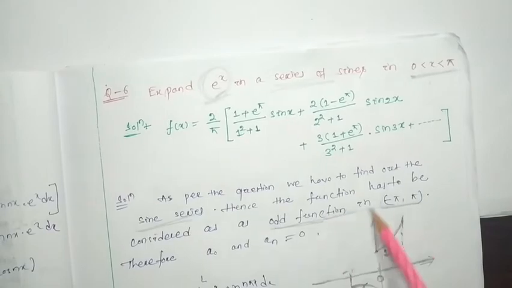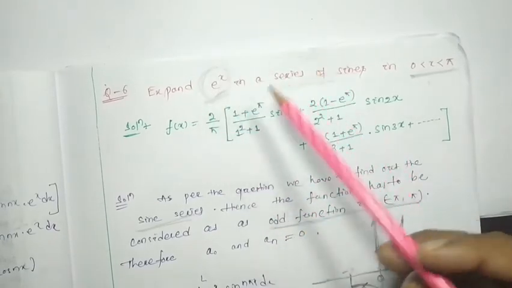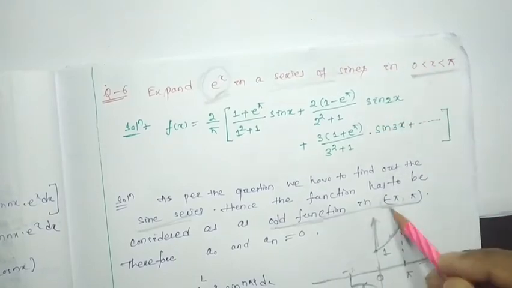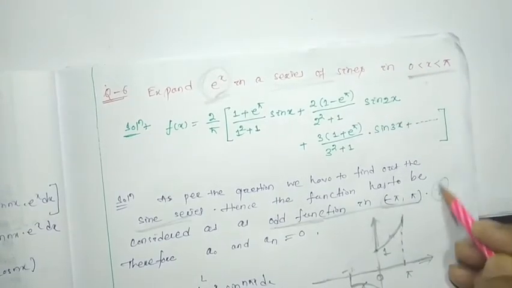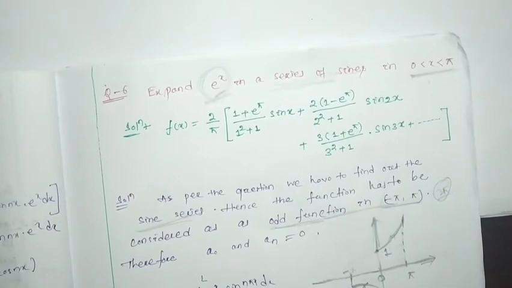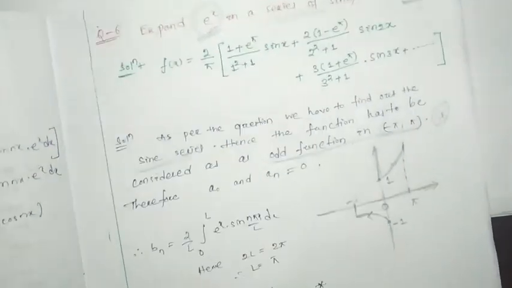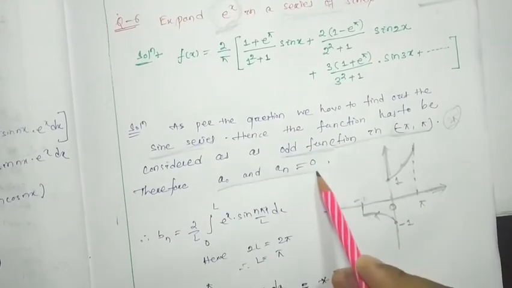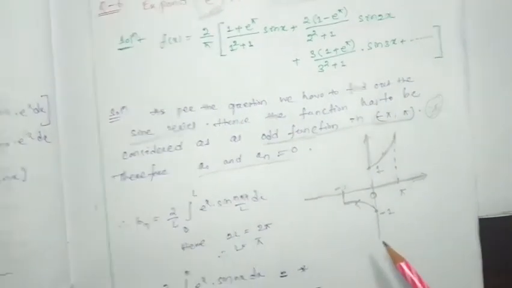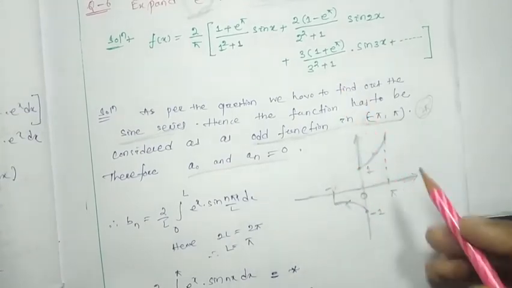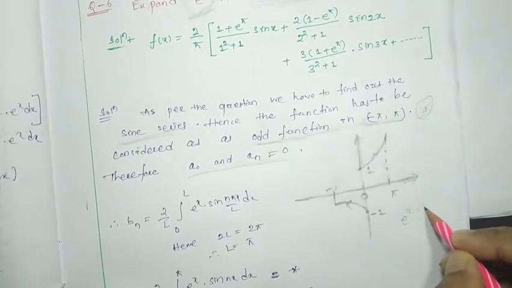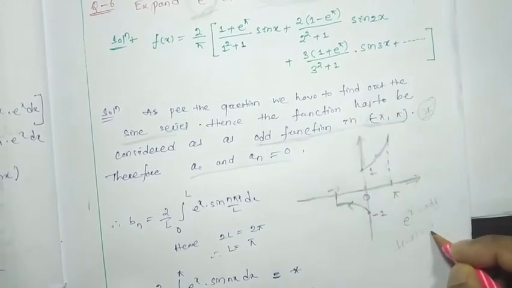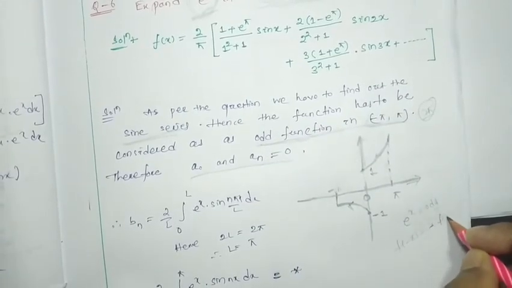If it is so, then this function is transformed to a function which has the period 2 pi. Now we can easily find the Fourier series. If this function is an odd function, as we have considered, then a0 and an will be 0. Another thing is that here we have considered e to the power x to be an odd function. That means f(-x) will be -f(x), right?